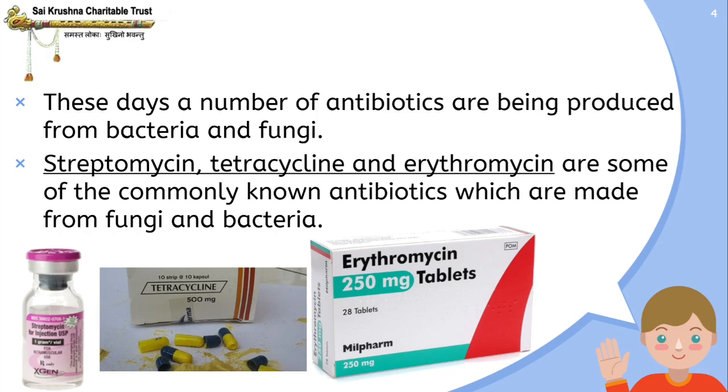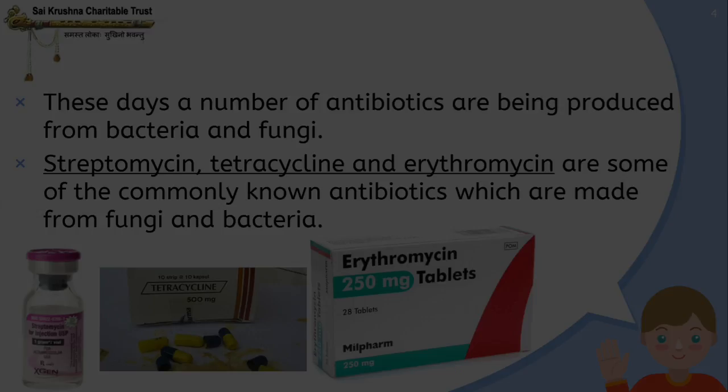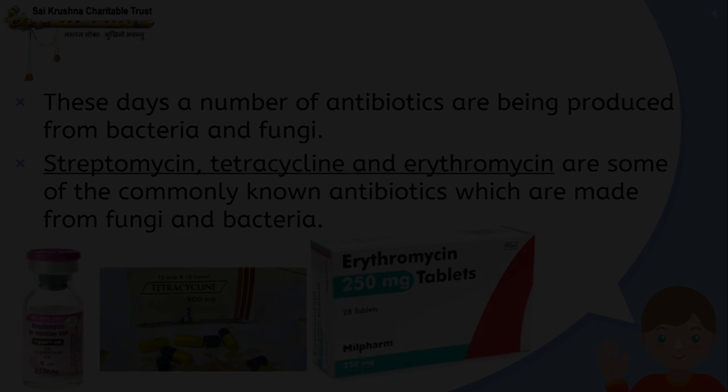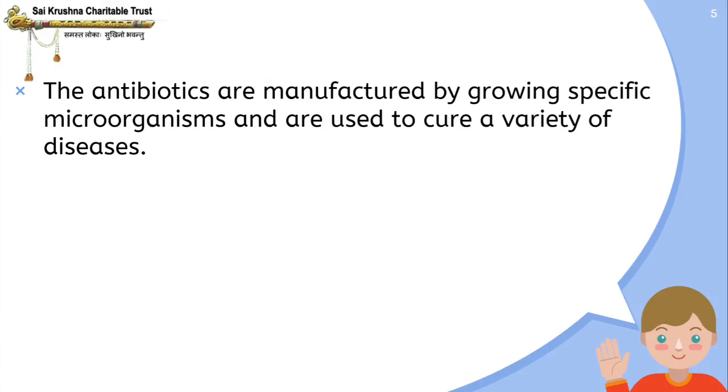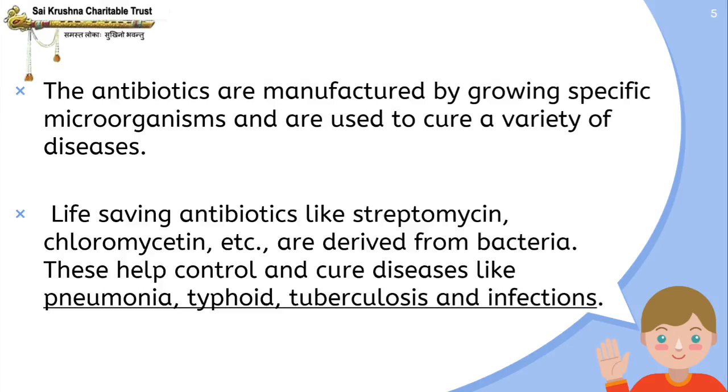Remember these names, students. Streptomycin, tetracycline, and erythromycin are the commonly known antibiotics which are used to treat bacterial infections. The antibiotics are manufactured by growing specific microorganisms and are used to cure a variety of diseases. Life-saving antibiotics like streptomycin and chloromycin are derived from bacteria. These help control and cure diseases like pneumonia, typhoid, tuberculosis, and infections.